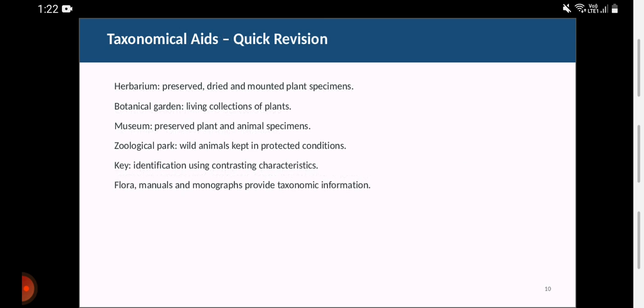Herbarium. What is a herbarium? A herbarium is where we keep preserved, dried and mounted plant specimens. Basically, plant parts such as leaves, bark and roots are dried, mounted and preserved there. What are botanical gardens?